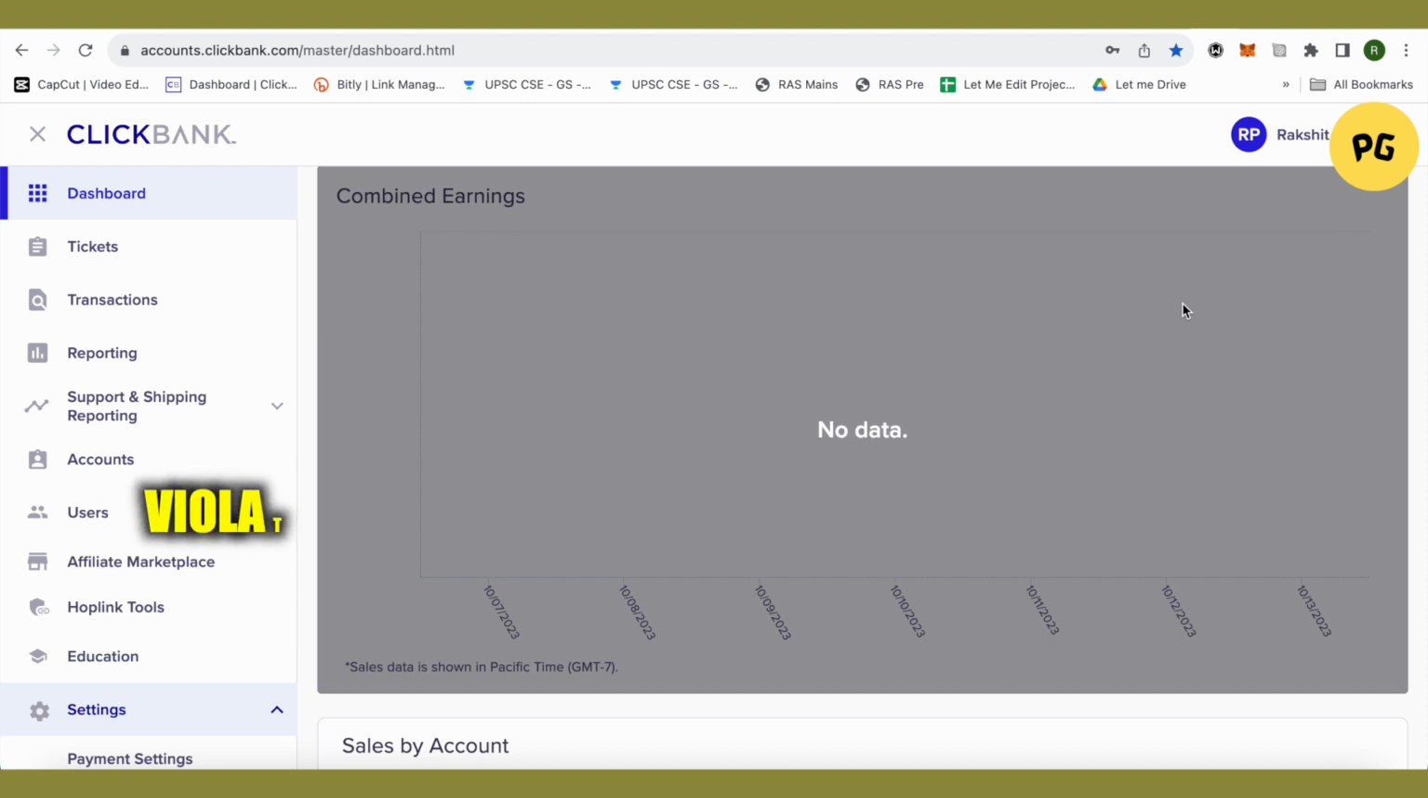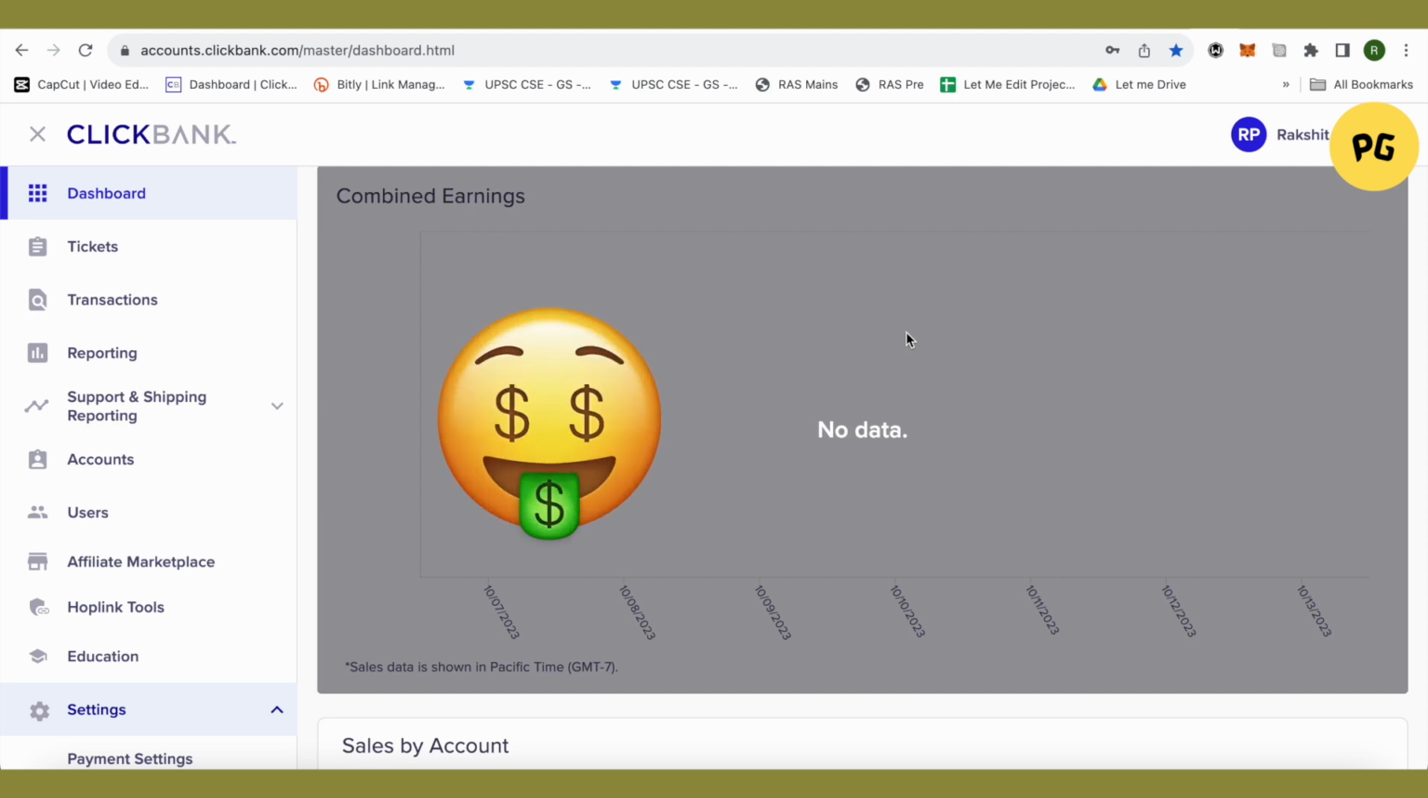And the other reason could be that you have violated the terms and conditions of ClickBank. In that case also, ClickBank suspends your account. And the other reason could be that you might be purchasing the product from the affiliate links yourself, and this is an activity which is harmful to ClickBank's ecosystem, and this could lead to suspension of your account.